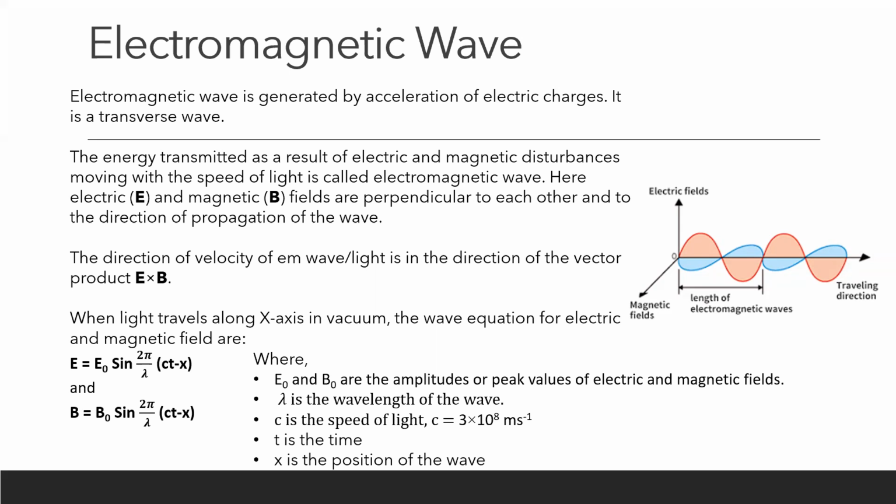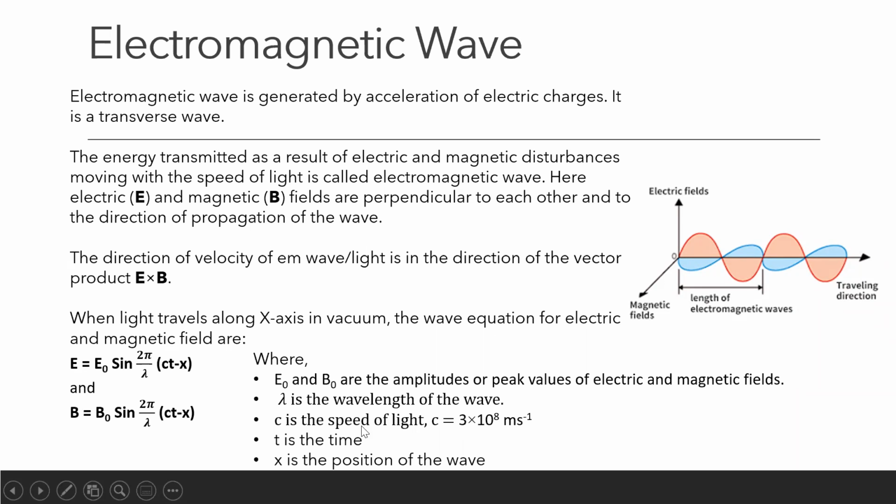Suppose the same electromagnetic wave is moving in another medium. So its velocity may be expressed by v. Then this equation will be E naught sine 2 pi by lambda (vt minus x). There you have to consider the velocity of light in that particular medium. And t represents the time. So this equation represents the value of the electric field at any time t as it is propagating.